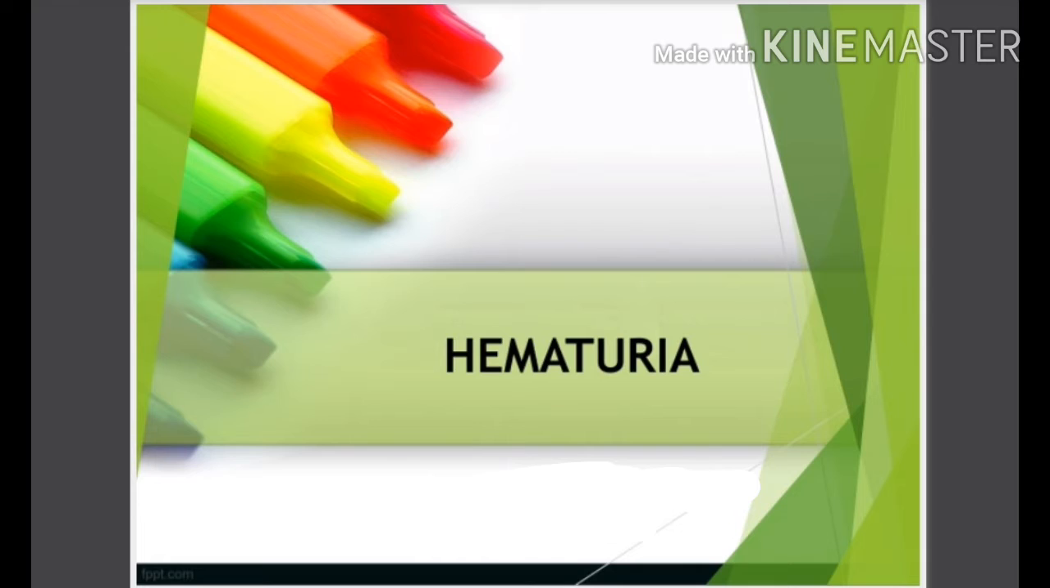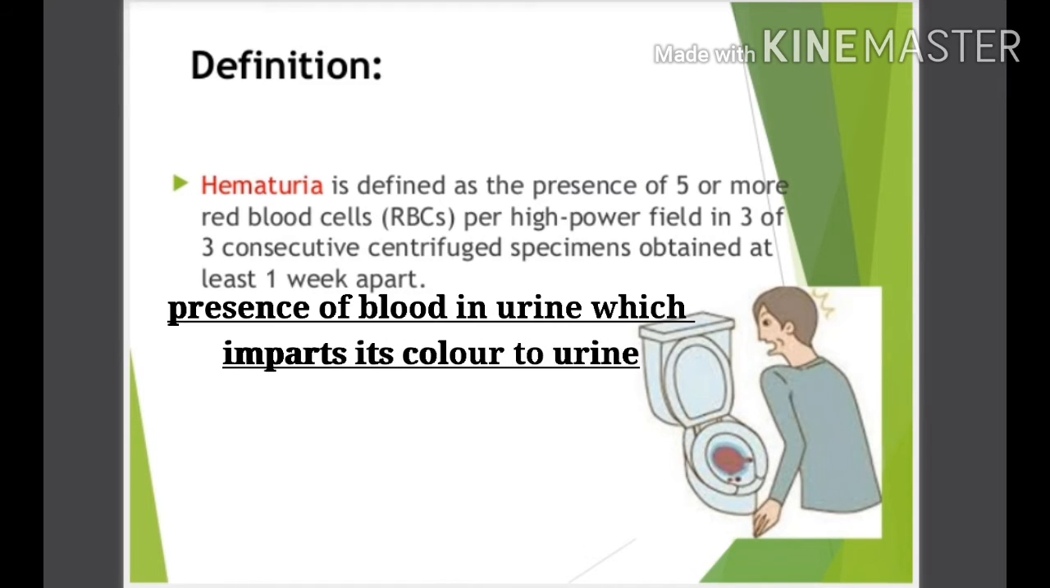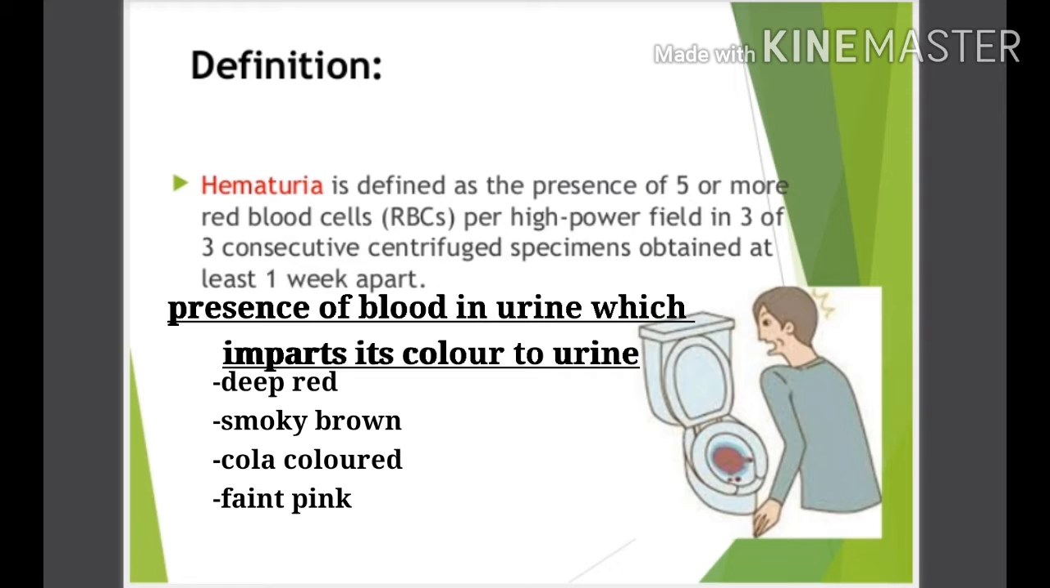So today we will learn about hematuria. Can you tell me what is meant by hematuria? See, hematuria is defined as the presence of 5 or more RBCs per high power field. I will tell you in simple language. You remember, presence of blood in the urine which imparts its color to the urine is nothing but hematuria.